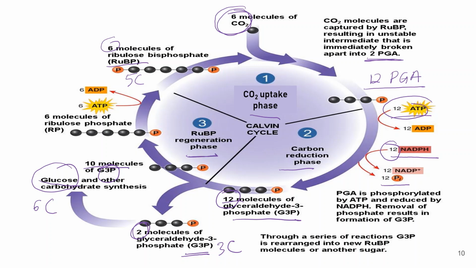So the 10 molecules of G3P will undergo rearrangement to produce ribulose phosphate. Okay, and then it will be phosphorylated by ATP. 6 molecules are required, and then the reaction will produce 6 molecules of ribulose bisphosphate. Now ribulose bisphosphate is regenerated to initiate the next cycle to produce more sugar during photosynthesis.